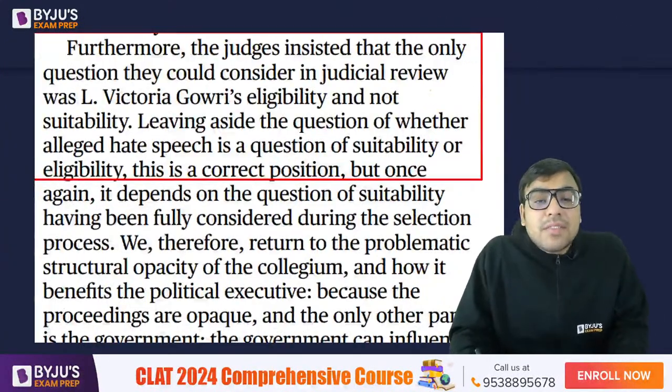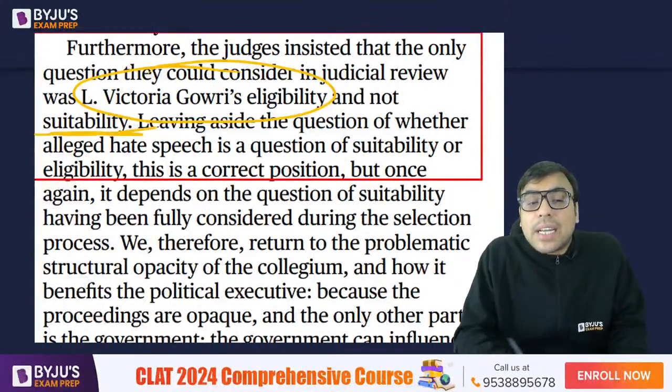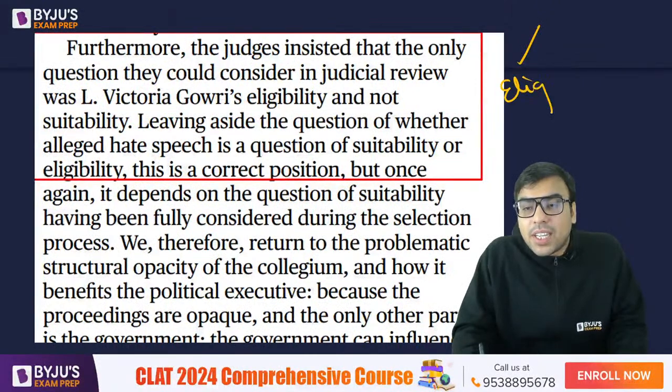Now, but the criticism was that actually the allegation was not about the eligibility but about the suitability. So there is a difference between eligibility and suitability.